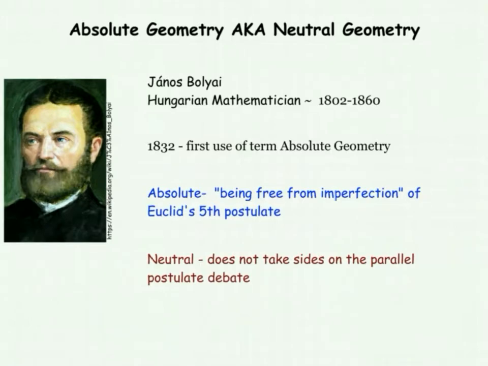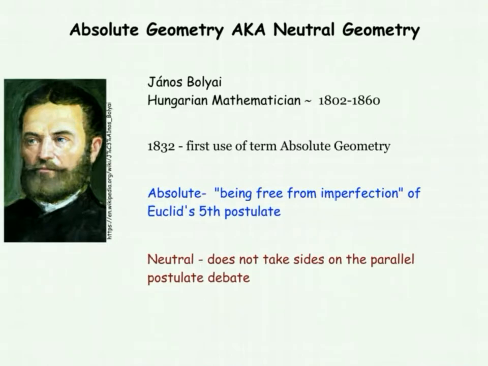From all the arguing came what has been called absolute or neutral geometry. The term absolute geometry is credited to Janos Bolyai in 1832. Bolyai is considered one of the founders of non-Euclidean geometry. Non-Euclidean geometry is a geometry that differs from Euclidean geometry in its definition of parallel lines.